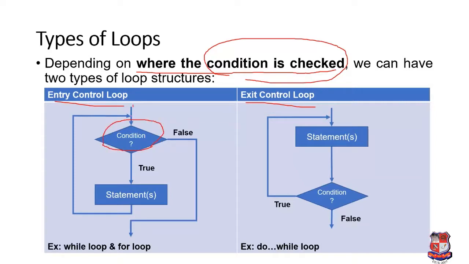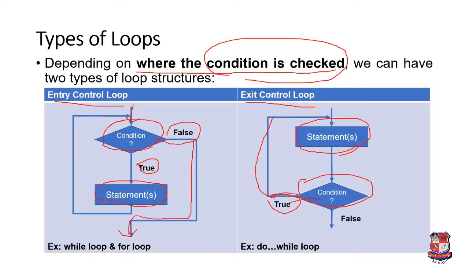The program starts from here, and firstly the condition will be checked. If the condition is true, then and only then the statement will be executed. Otherwise, if the condition is false, then the program will exit. But in the exit control loop, you can check that the statement will be executed first and then the condition will be checked.